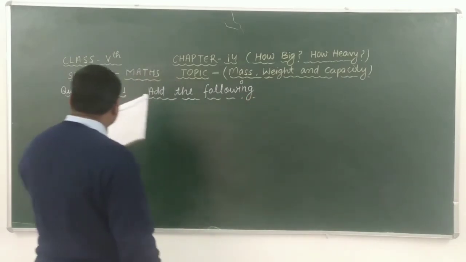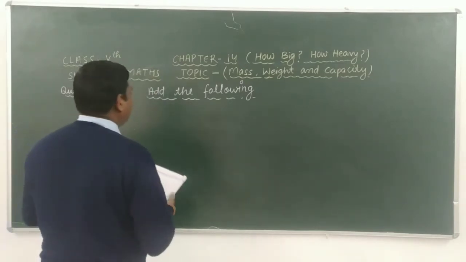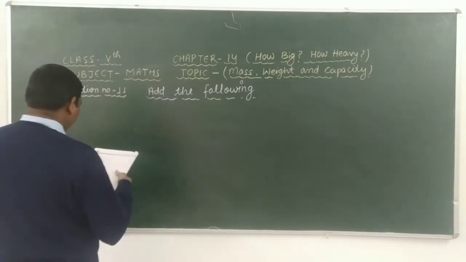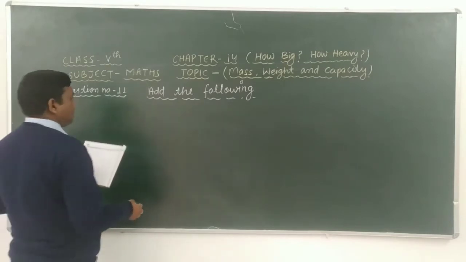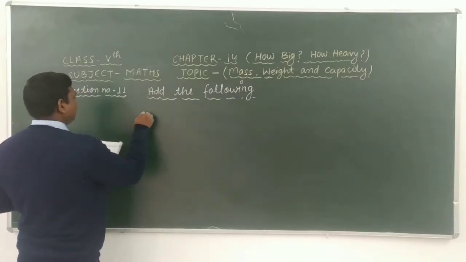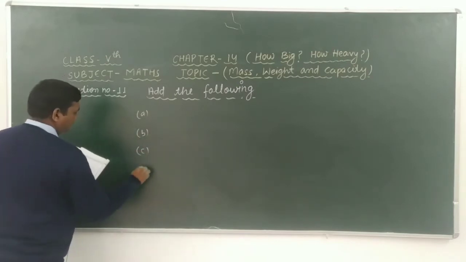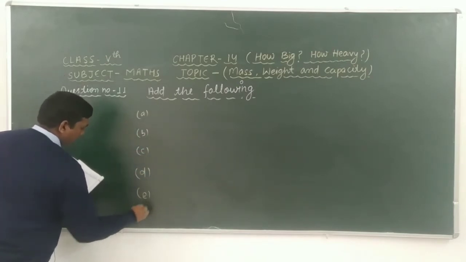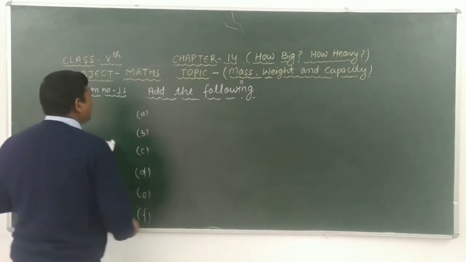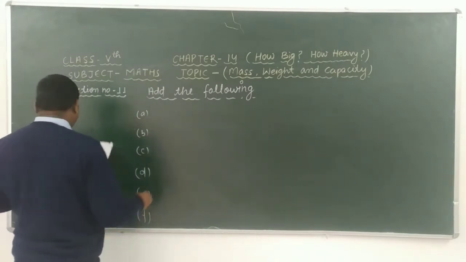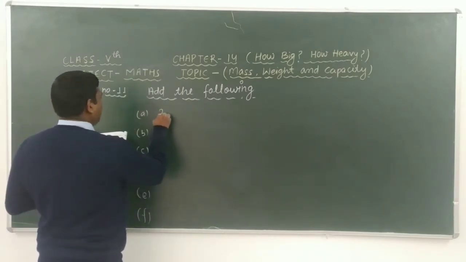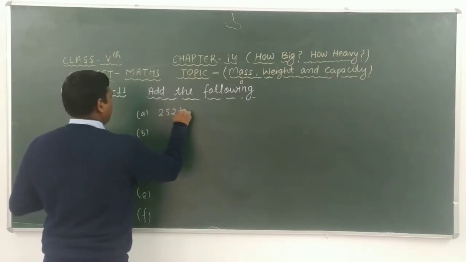Here given the sixth part of this question. In question number 11 of A, here given that 252 kilometer,